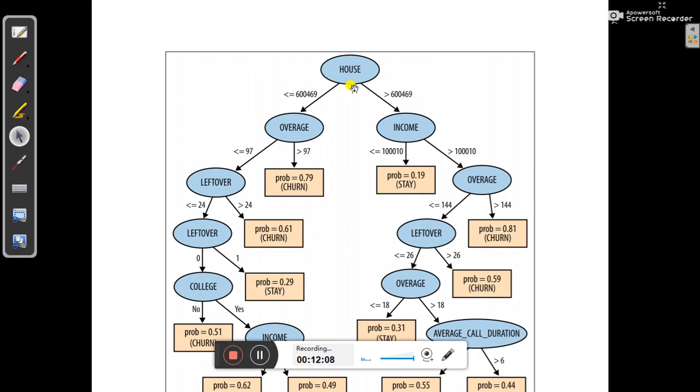Okay, so in that tree, after house it tries to find the overage feature, but here also they try to find the income feature. So this is a tree model they try to create, but if you go through this, you can create a different tree model to find more accuracy. That is because, depending upon the tree, the accuracy will change. So two questions arise.